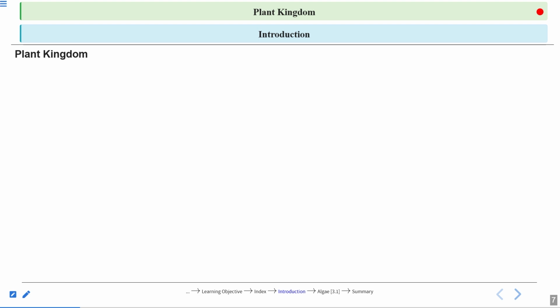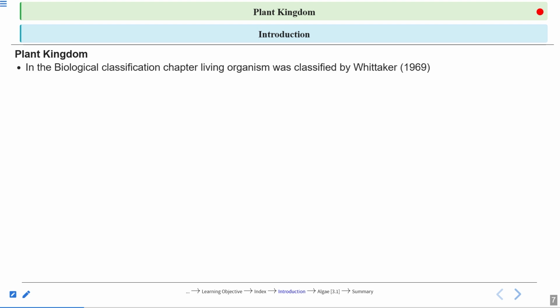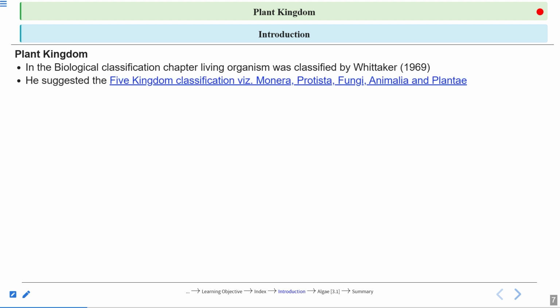So, the introduction part. We have read about the biological classification chapter, right? There was a classification given by Whittaker in 1969. Whittaker gave the classification system in which the whole of the organisms has been categorized into 5 kingdoms.